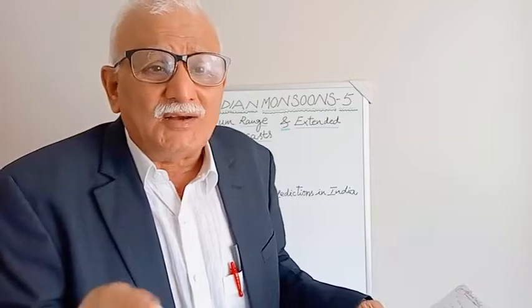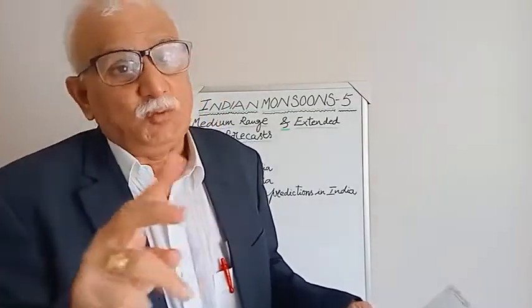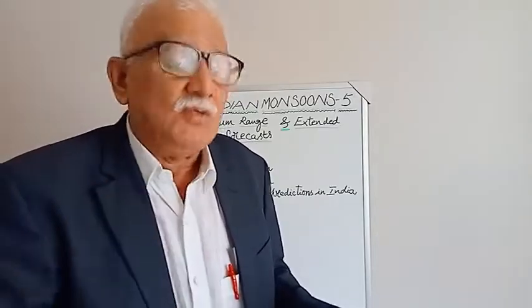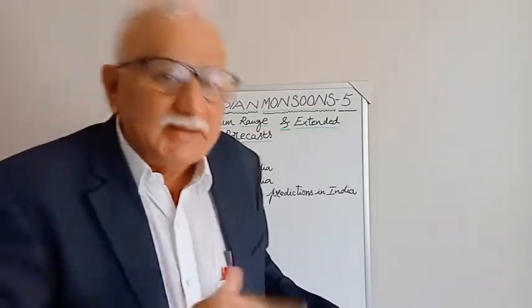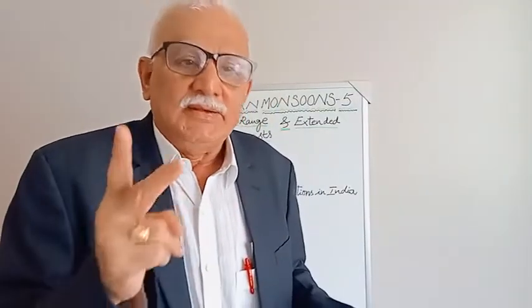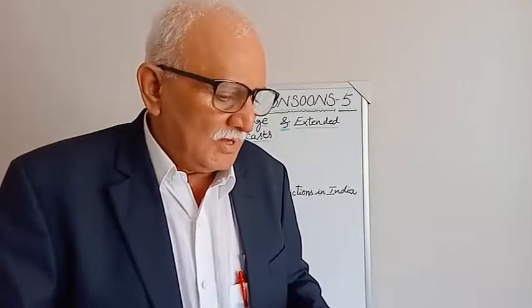Extended range forecast is for 2 weeks to 1 month. Now, how has it evolved, and how does it differ from the medium range weather forecast? That point we should discuss. By definition, it is 2 weeks to 1 month.